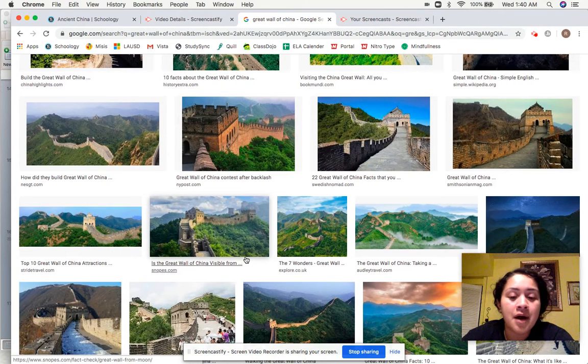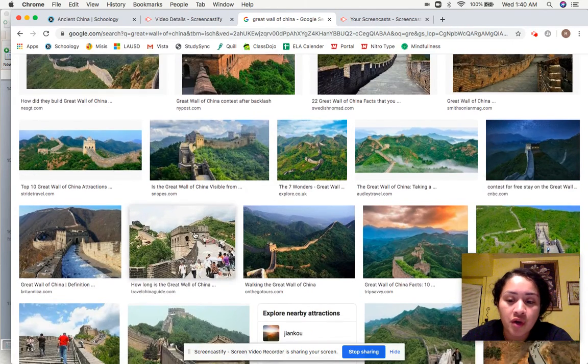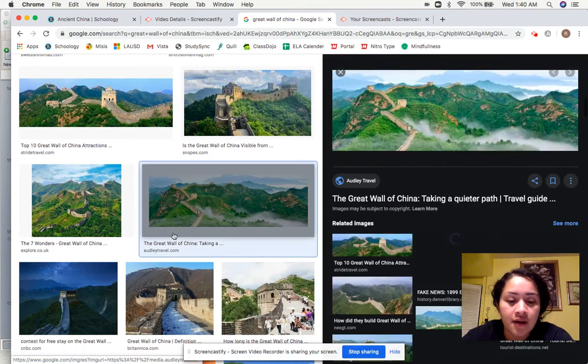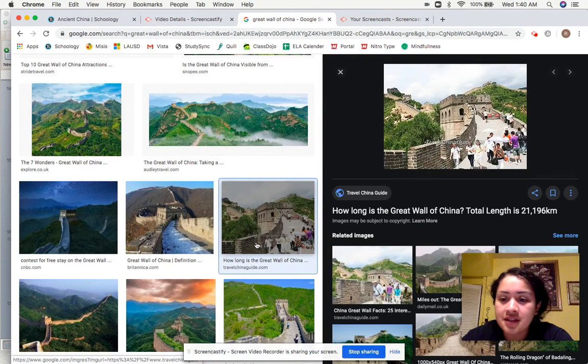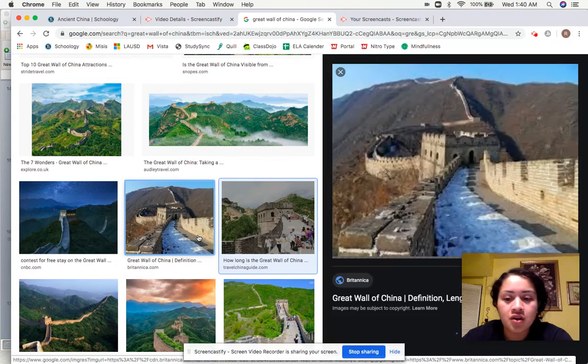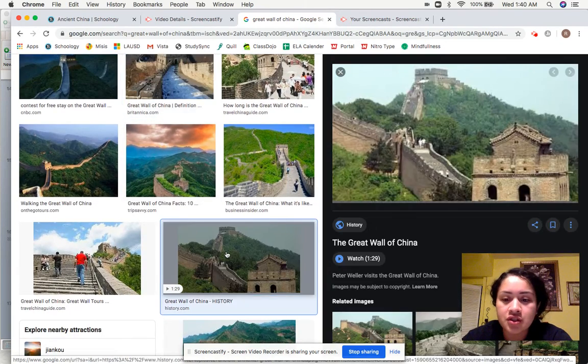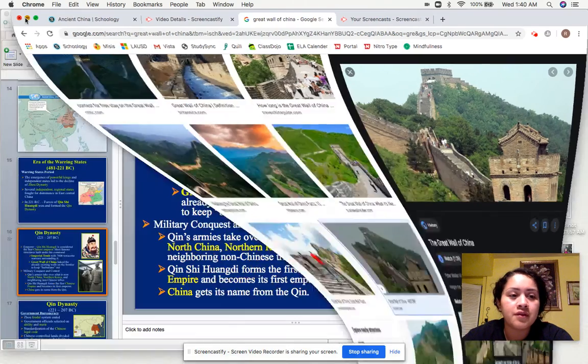It is miles and miles long, but it was created to protect China from invaders, people trying to conquer. So this is what it looks like. It still stands today, people. A lot of tourists go see. And you can do some of that research on your own, but it still stands very much. All right, so let's continue.